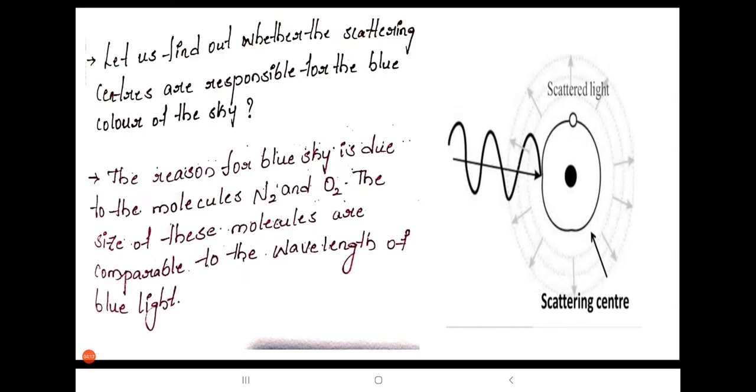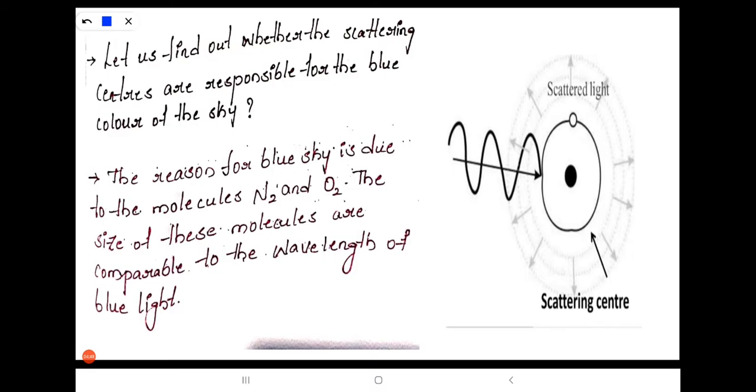Let us find out whether the scattering centers are responsible for the blue color of the sky. The reason for the blue sky is the molecules N2 and O2, nitrogen and oxygen. We know the atmosphere contains gas molecules like nitrogen, oxygen, carbon dioxide, argon.